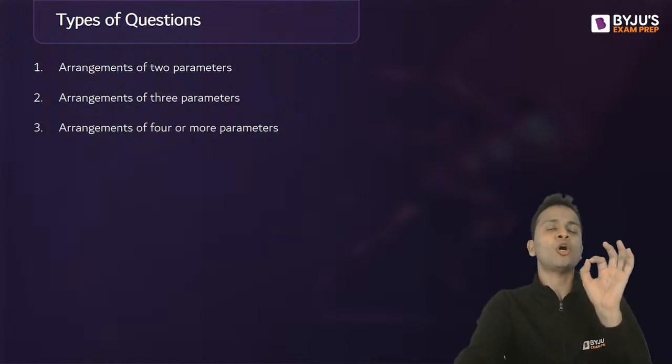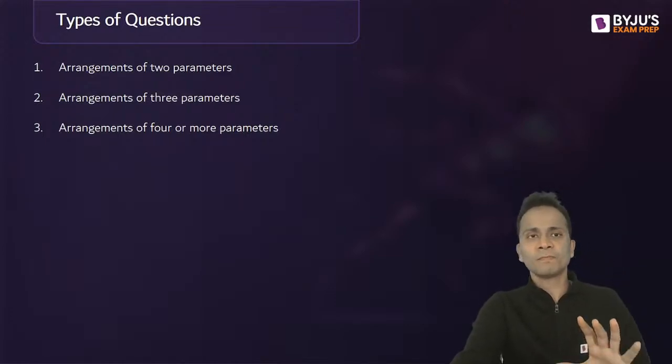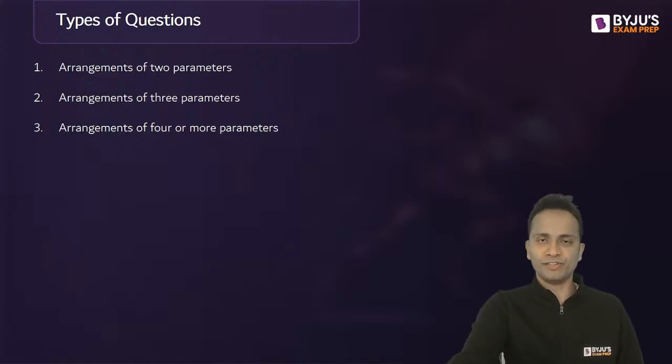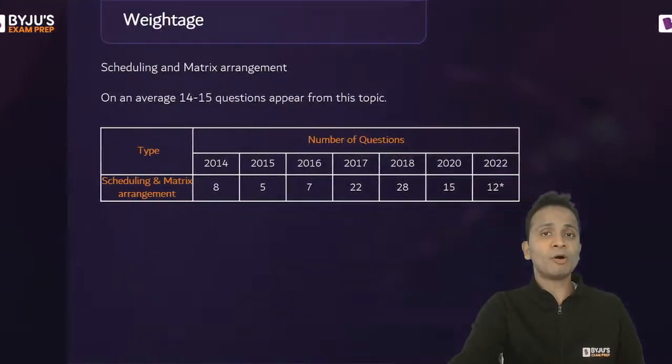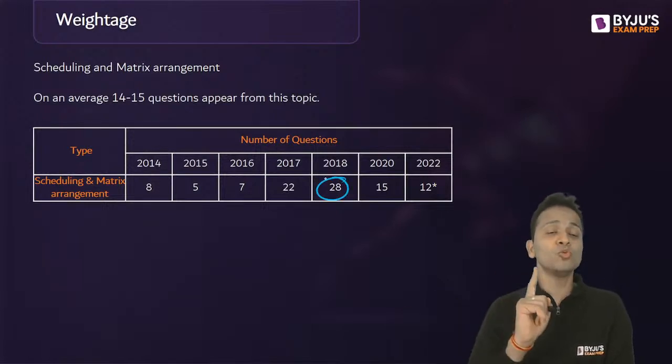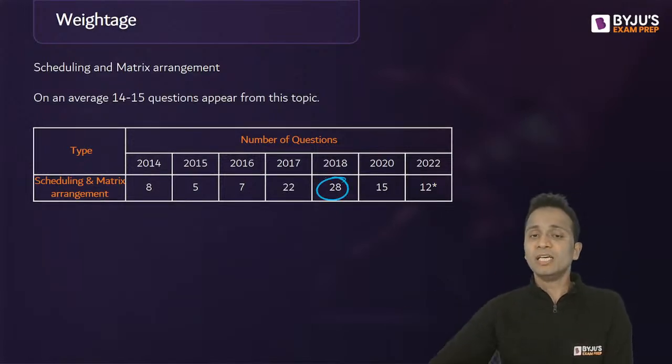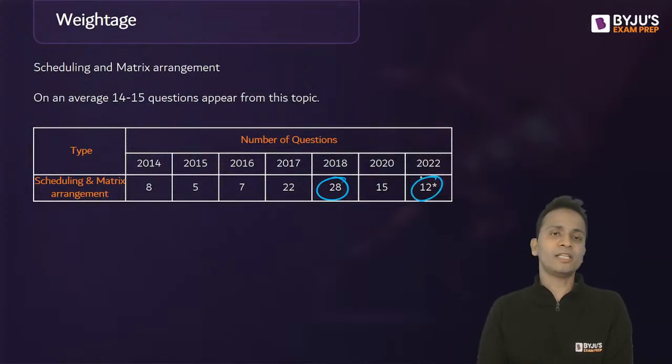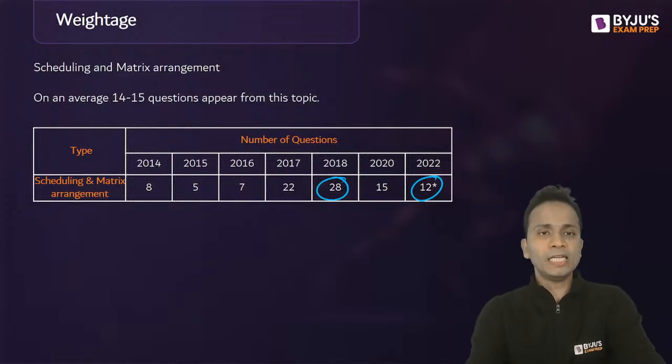It totally depends on the number of parameters that they are using, which raises the level of difficulty of the question. Talking about the history, these are the number of questions that we have seen in the previous year papers from scheduling and matrix. As many as 28 questions in 2018 came from scheduling and matrix. In 2022, as per the data, there were 12 questions from scheduling and matrix arrangements. So let's look at solving one of the sets from scheduling and matrix, all of you.